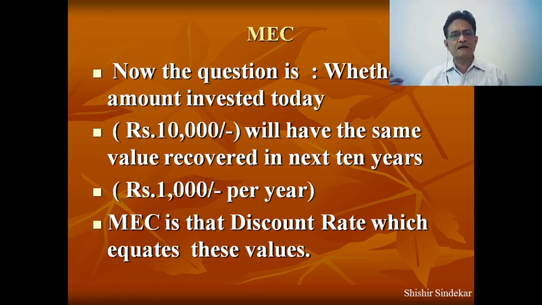It must be less than today's 10,000. So MEC, marginal efficiency of capital, is that rate of discount which equates my today's 10,000 with whatever I am going to earn in the coming years. That is the idea of MEC, and that rate of discount is nothing but the marginal efficiency of capital.